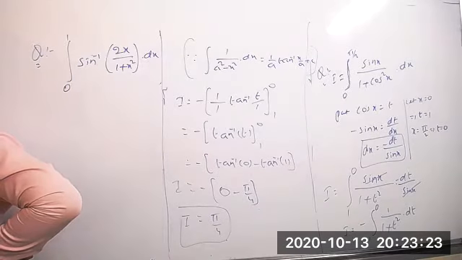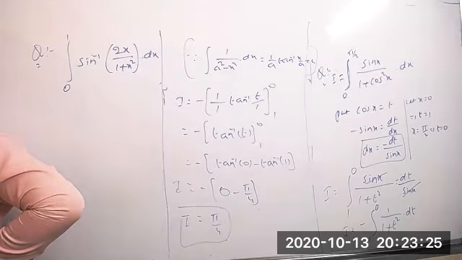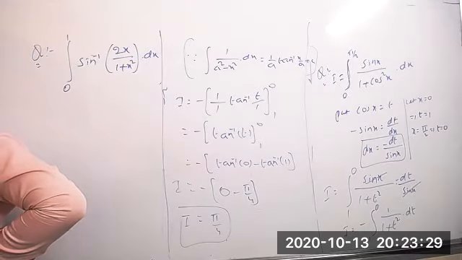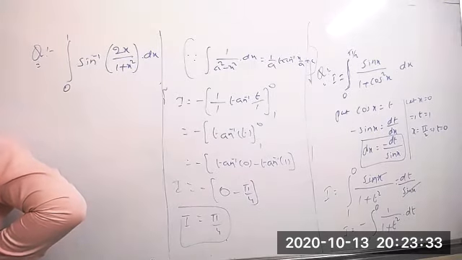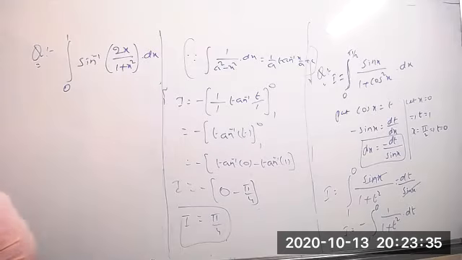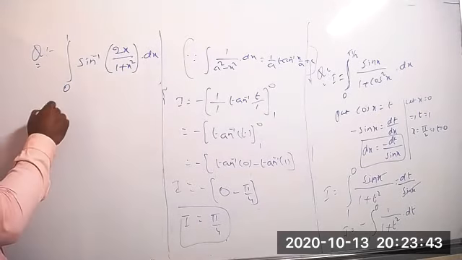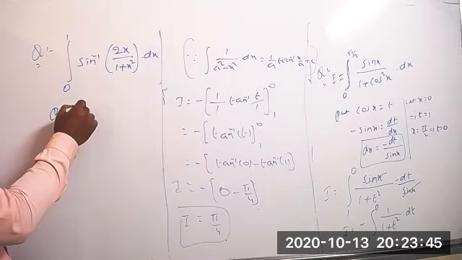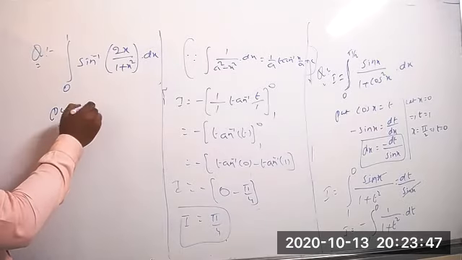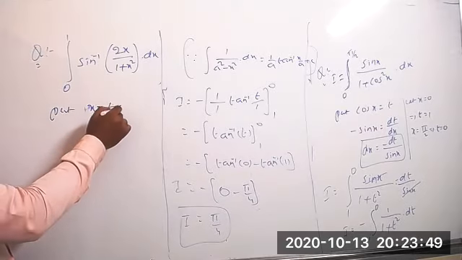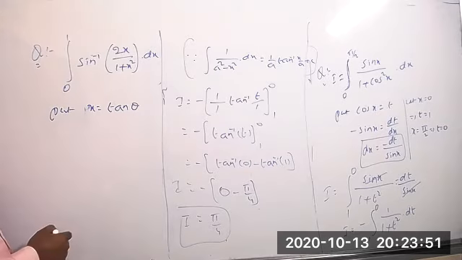Sir, pi by 2, sir. How much? Sir, I'm getting pi by 2. One more term you left, you can check it. Pi by 2 minus log 2. We already did this problem previously. Put x equal to tan theta. X equal to tan theta, you can take.